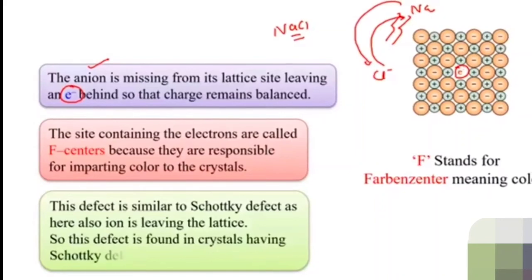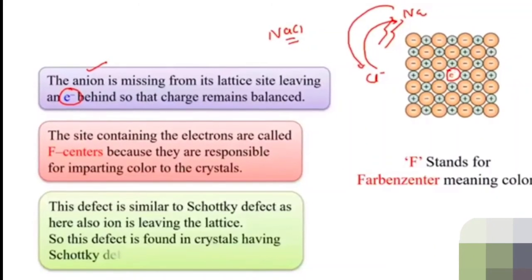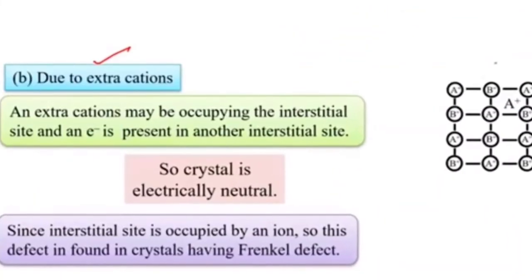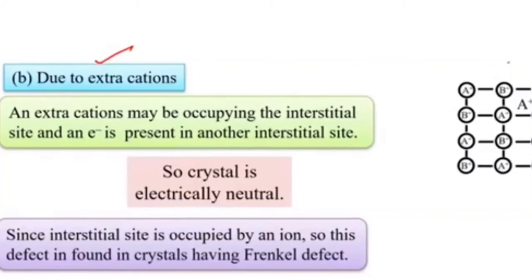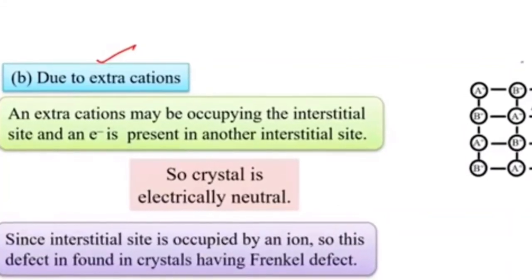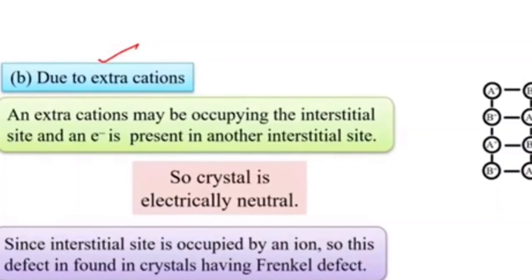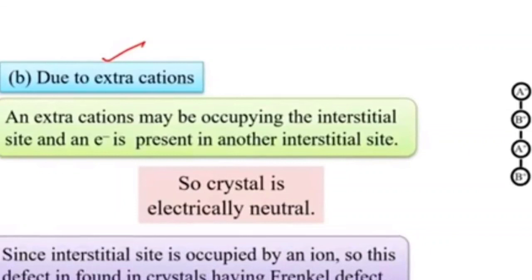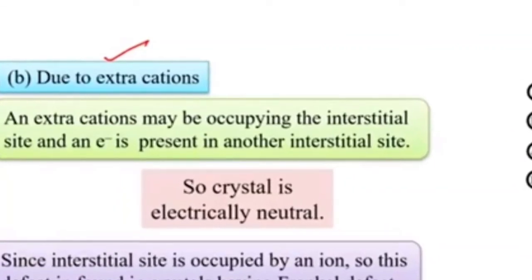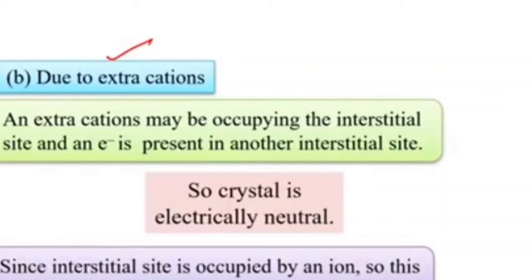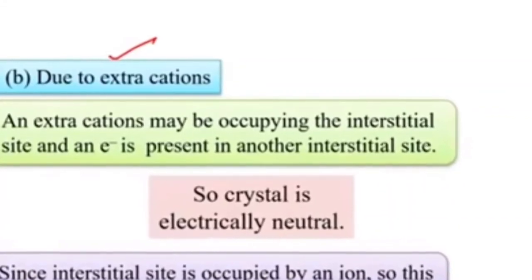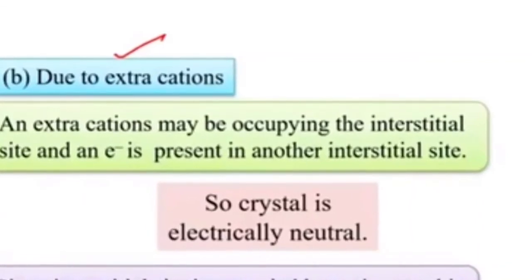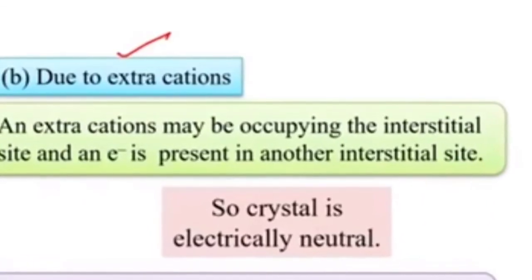Next we are going to discuss the defect due to cation excess. Due to cation excess, the extra cations may occupy the interstitial site and the electrons are present in another site, so the crystal is electrically neutral. Since the interstitial site is also called the Frenkel defect, it acts like a Frenkel defect. We know the Frenkel defect is nothing but